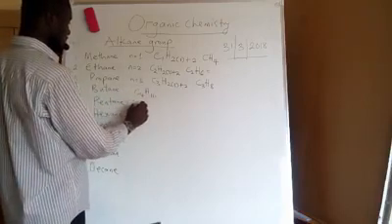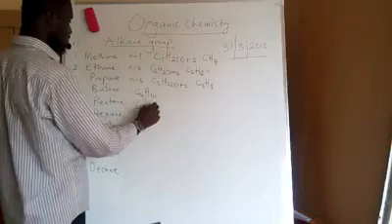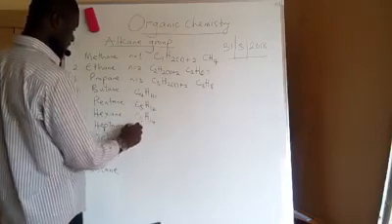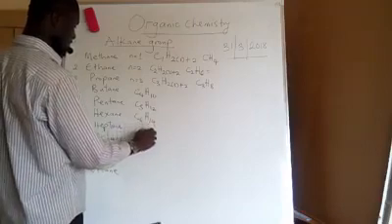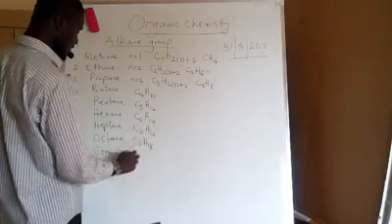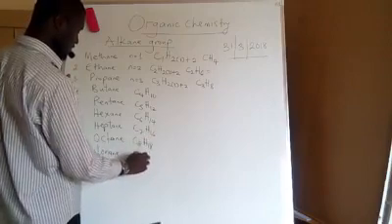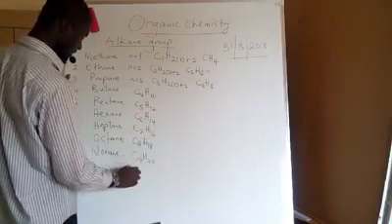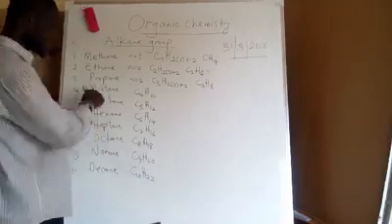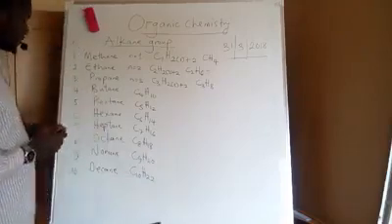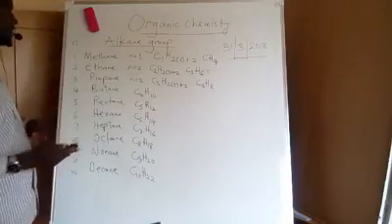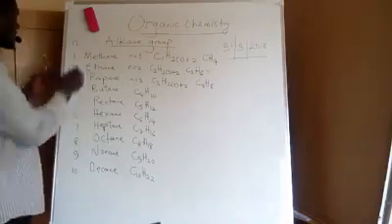This will give me C5H12, C6H14, C7H16, C8H18, C9H20, and C10H22. So this is how I calculate the molecular formula of each compound using the general molecular formula of alkanes.